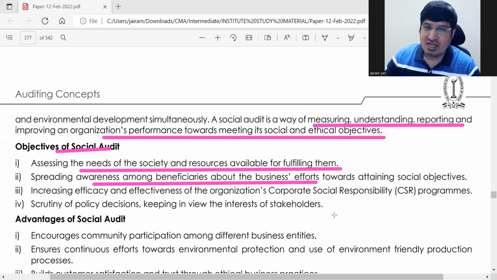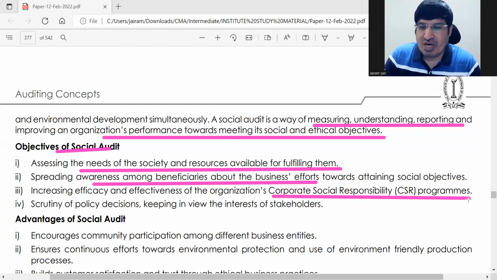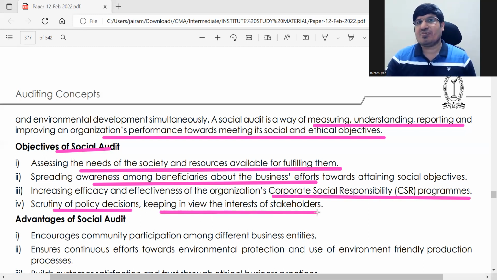Okay. And companies have CSR programs, corporate social responsibility. If you are doing some CSR programs, try to do something which makes it more effective. Then next is scrutiny of policy decisions. So do something in social audit keeping in view the interest of stakeholders. If you have 4 or 5 options of doing some social work, do that which will be most helpful to the organization as well. Because you are a business organization, you have to relate it with your benefit also.